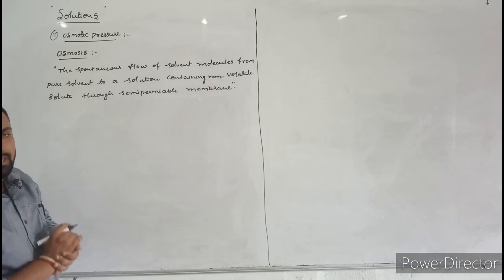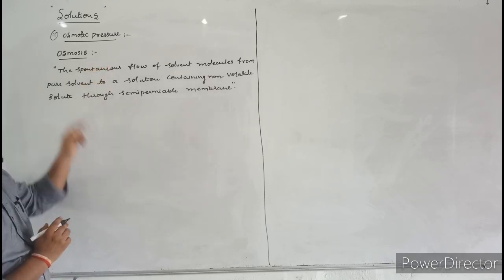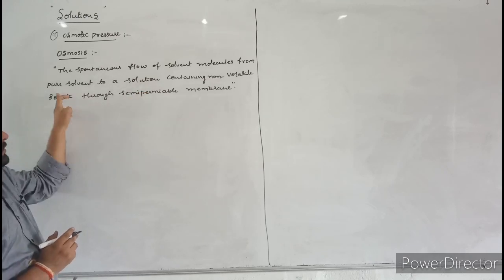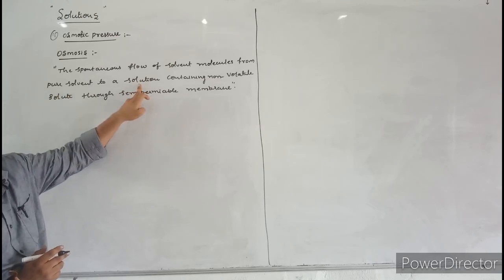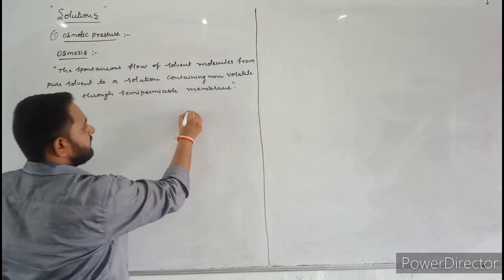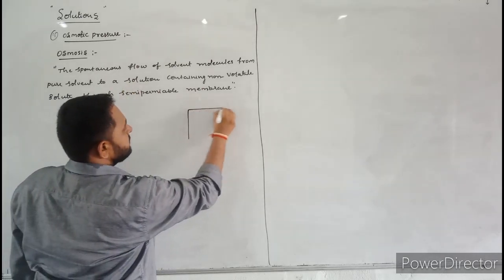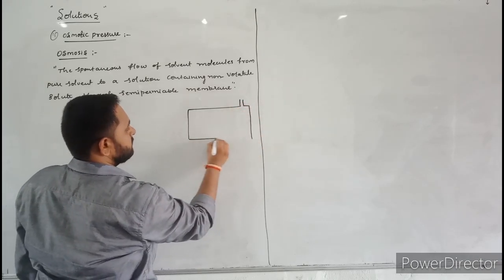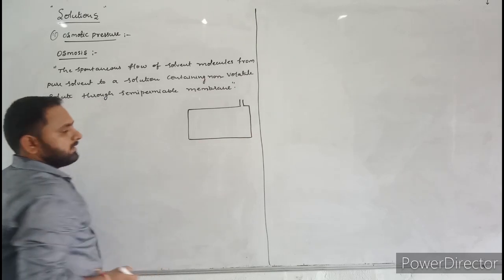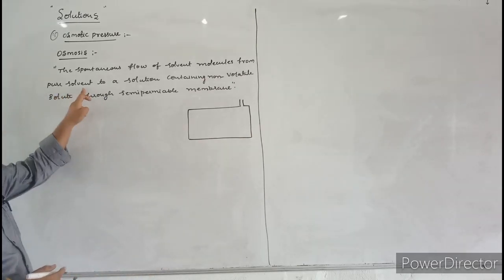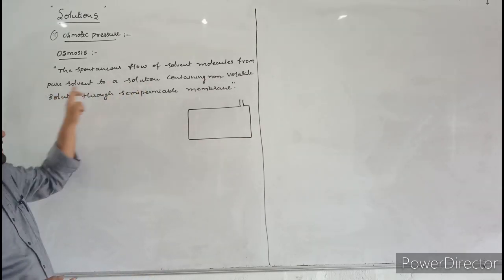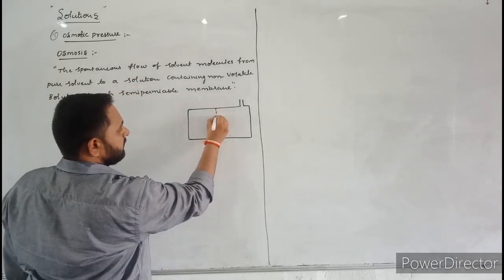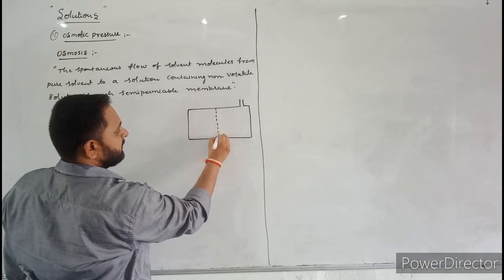To understand what is osmosis, let us consider pure solvent and solution in a closed container. These two components are separated by a semi-permeable membrane. Here there are two components, one is a pure solvent, another one is a solution.